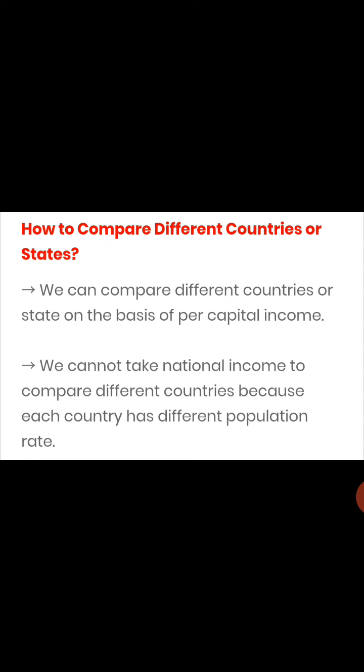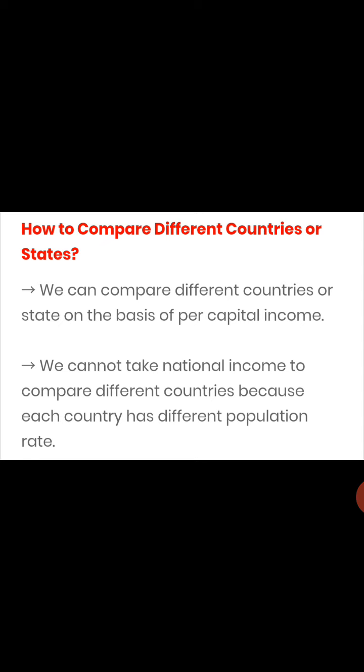Just take an example: there are two families and the monthly earning of each family is maybe 50,000. In family A, there are two members and in family B, there are three members. Earning is the same, 50,000, 50,000. Family A has two members and family B has three members.